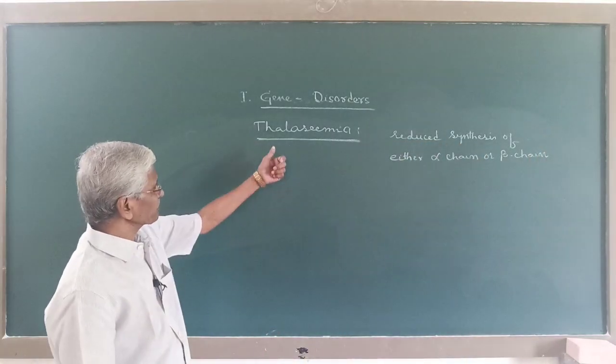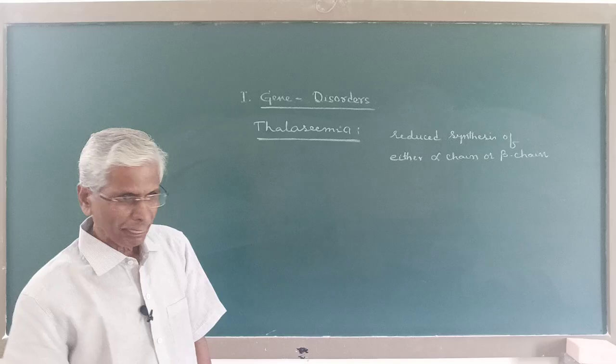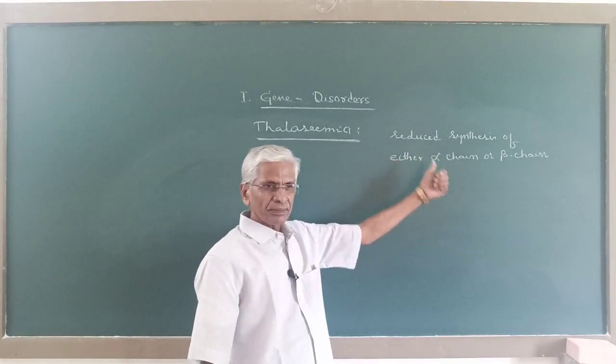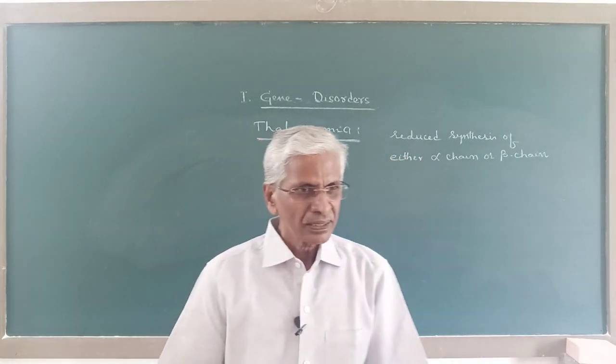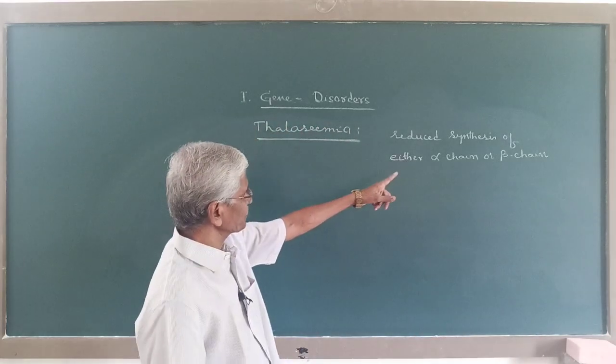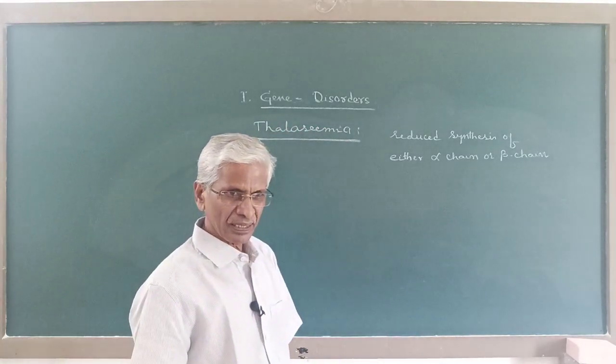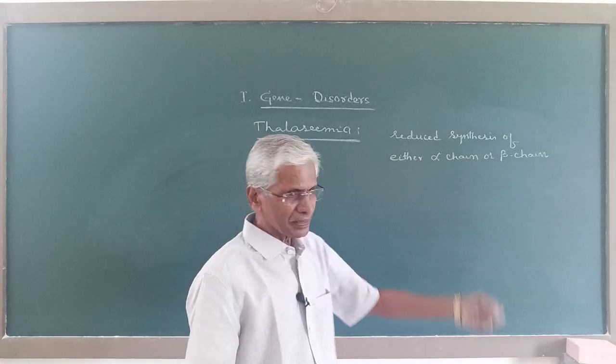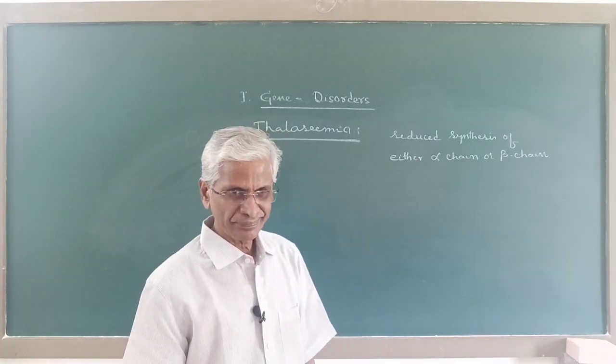A person suffering with thalassemia shows reduced synthesis of either the alpha chain or the beta chain.